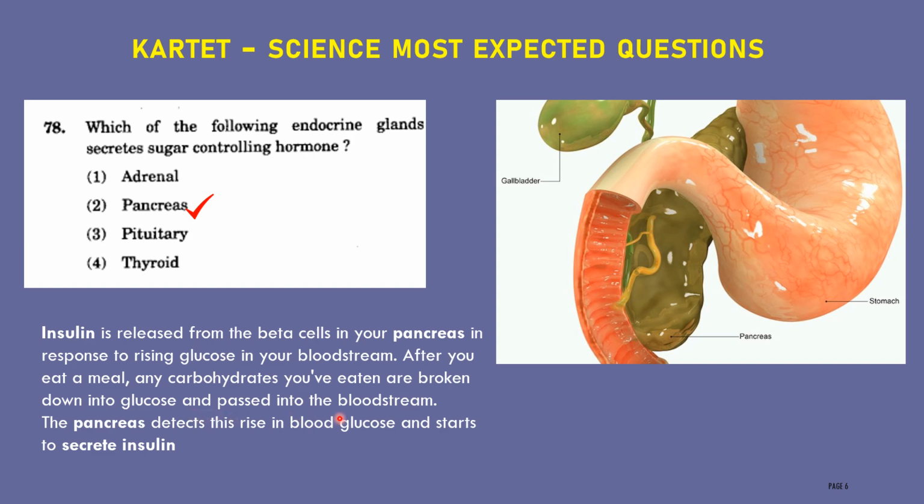Then this is detected by the pancreas. Then the pancreas immediately reduces it using beta cells. It will release insulin. Then that insulin controls the level of glucose in the bloodstream. Therefore, the correct answer for this question is pancreas.